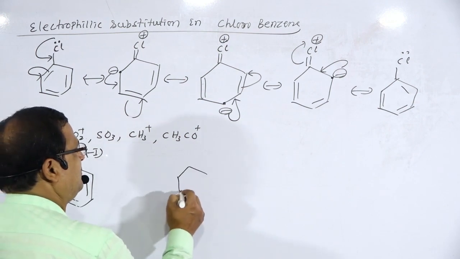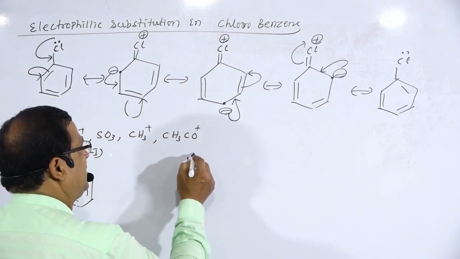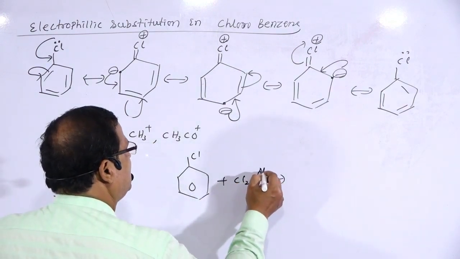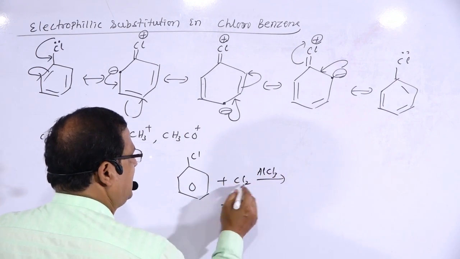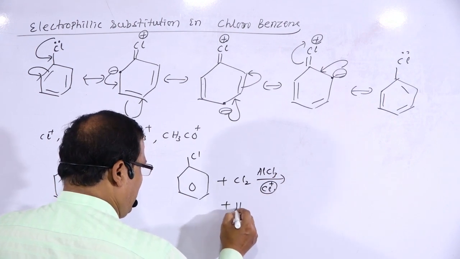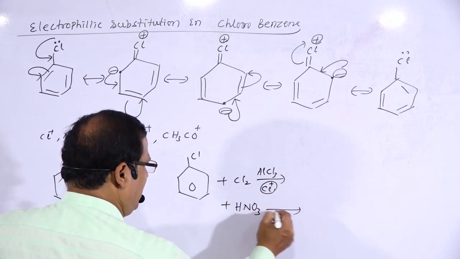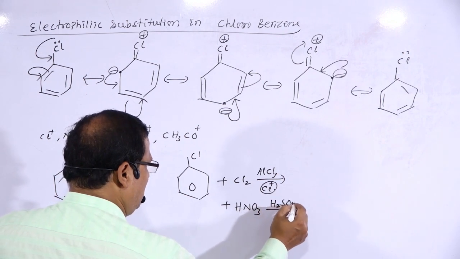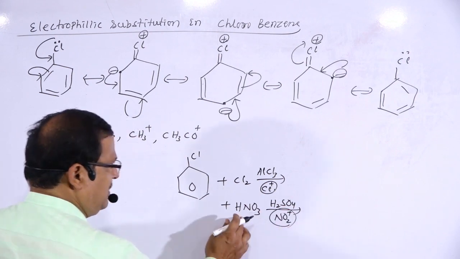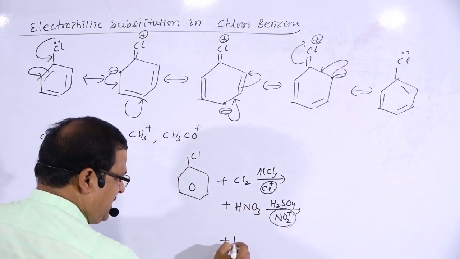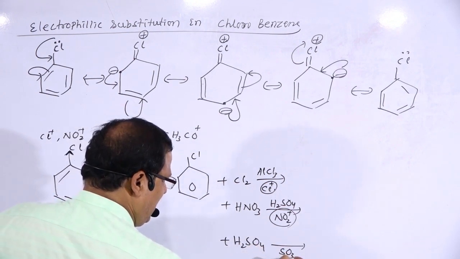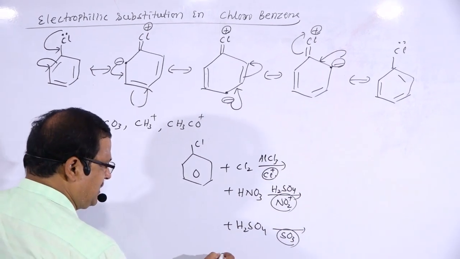For example, chlorobenzene treated with chlorine in presence of AlCl3 is chlorination; in this case Cl plus acts as electrophile. Or HNO3 in presence of H2SO4 gives NO2 plus, which acts as electrophile; that is nitration. Or H2SO4 with SO3 acting as electrophile is sulfonation.